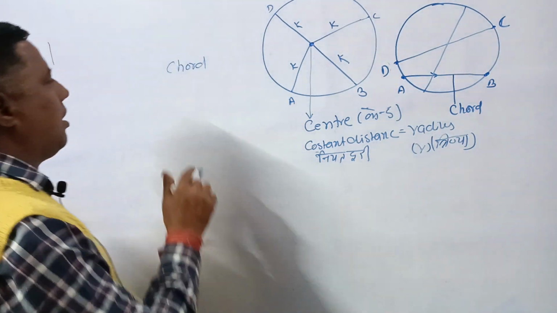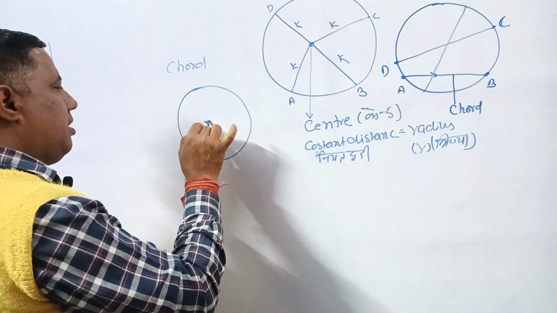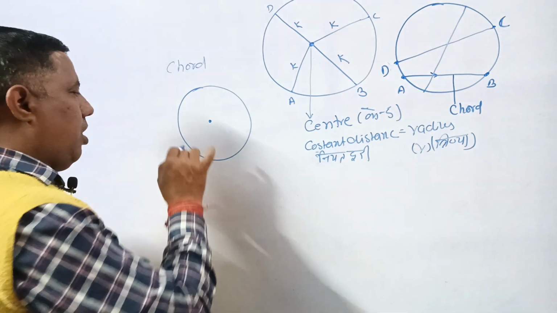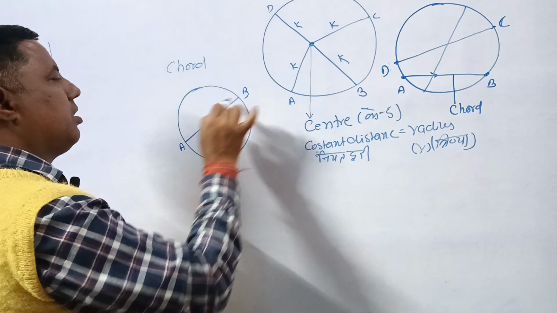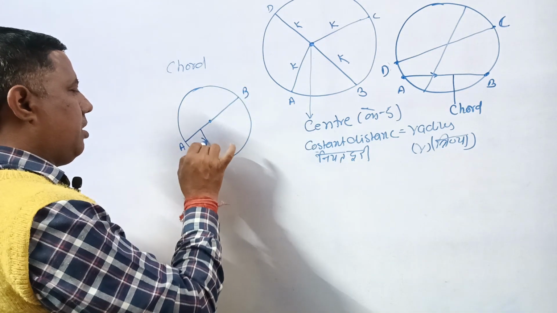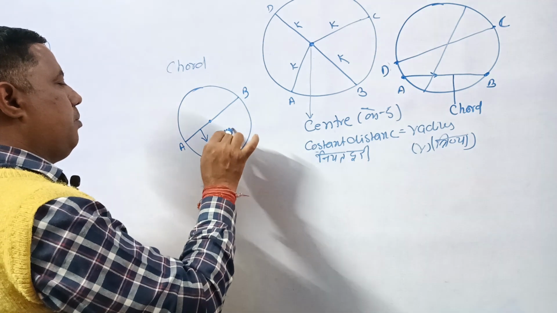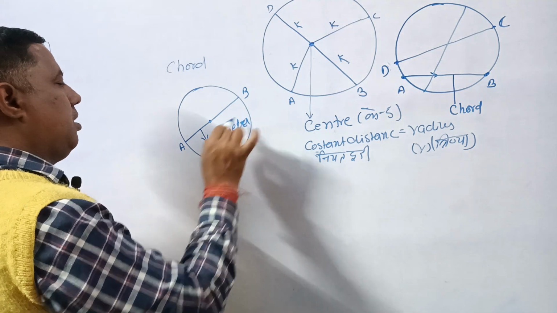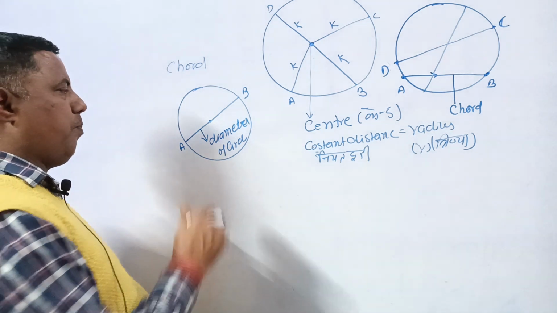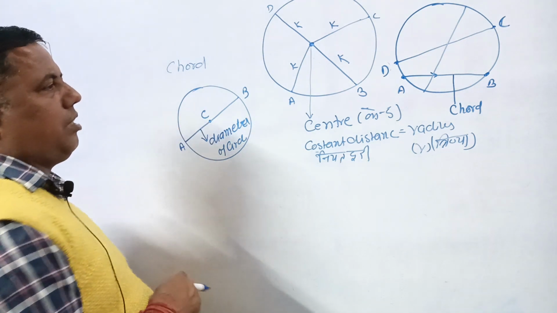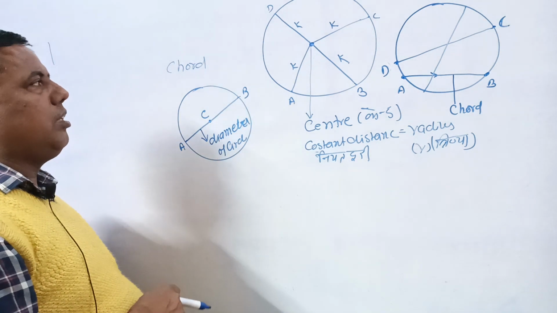The longest chord always passes through the center. That is the center of the circle. This is the chord. That chord is known as the diameter of the circle. The longest chord always passing through the center of the circle is also known as the diameter of the circle.